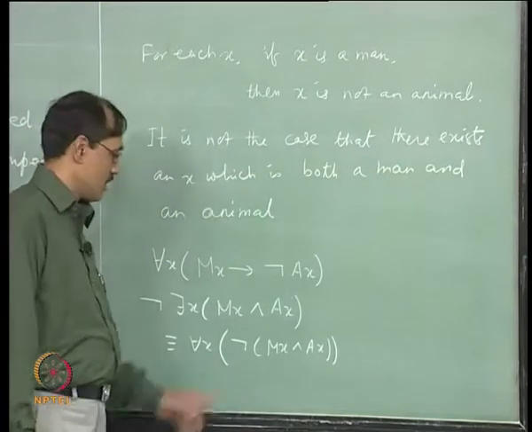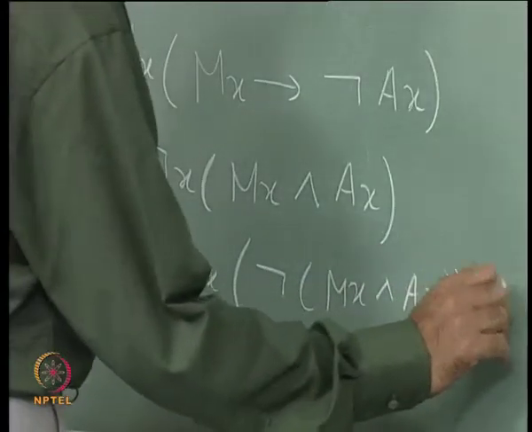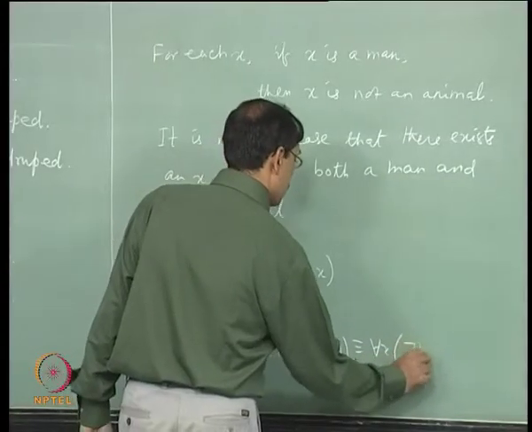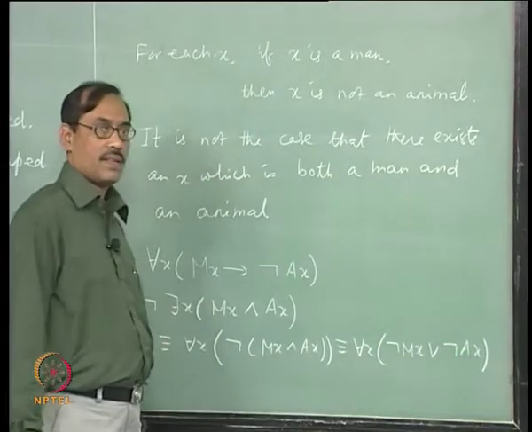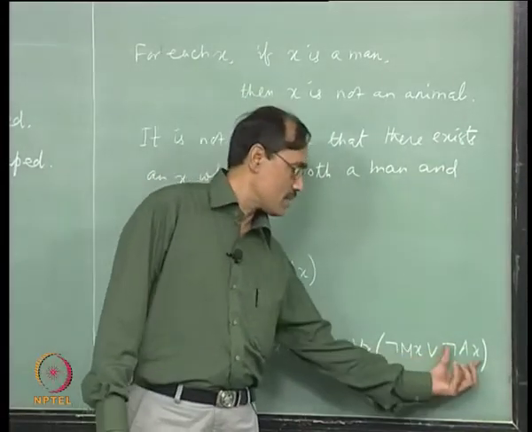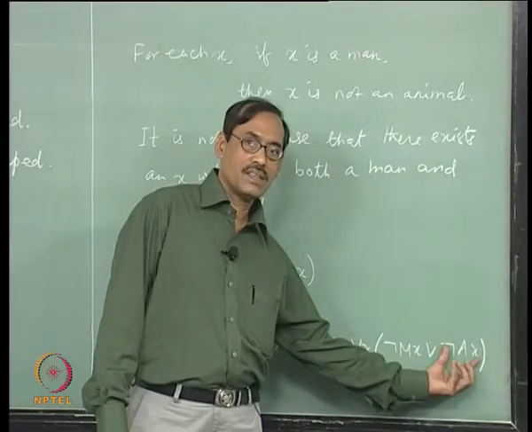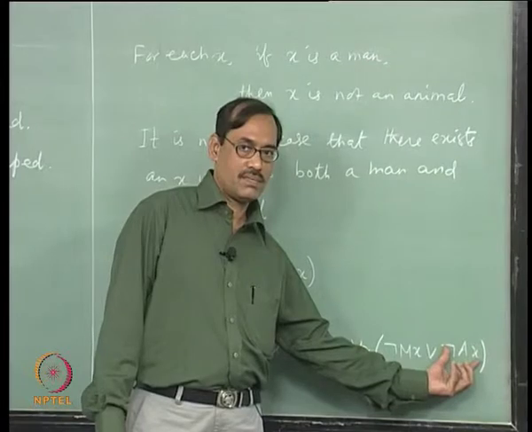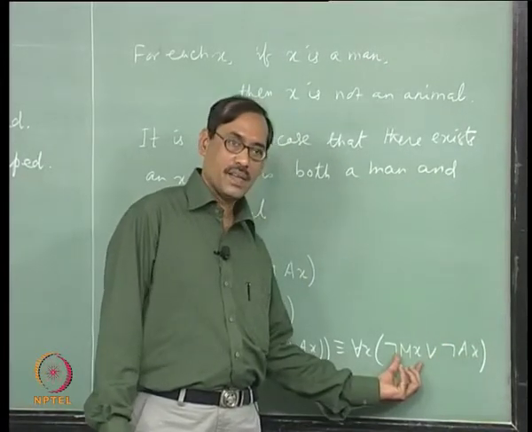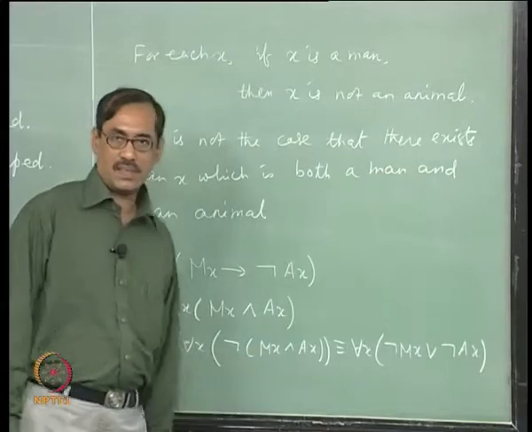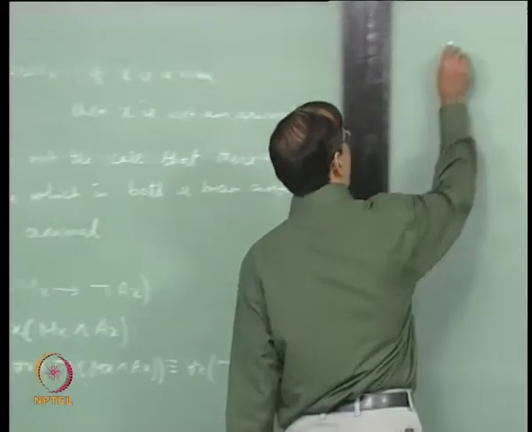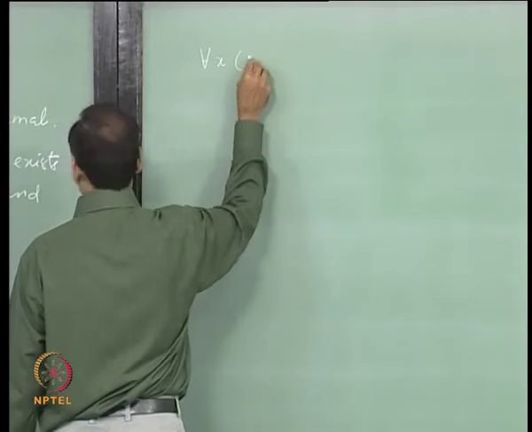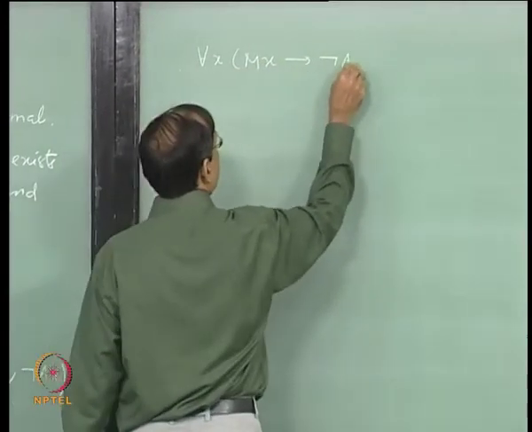Now this becomes for each x, not mx or not ax. Now not p or q is the same thing as p implies q. So with p as mx, mx implies not ax, it is the same thing. Any one of the ways you can proceed, it does not matter. Let us take the first one. So the first sentence we wrote as for each x, mx implies not ax.